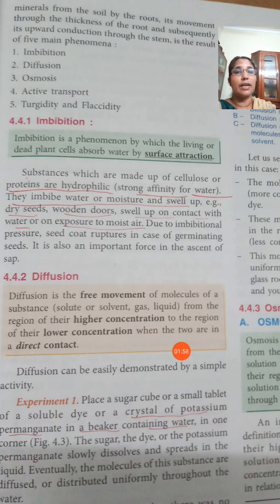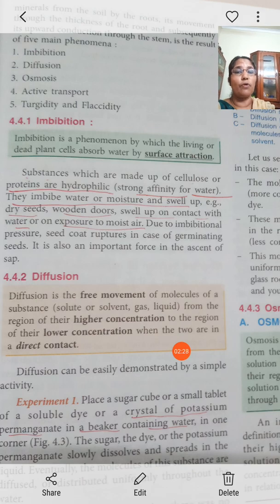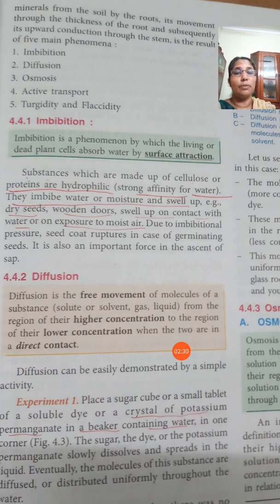Wooden doors. During the rainy season, you might have observed that it becomes difficult to close the wooden doors because they are imbibing water, absorbing moisture from the atmosphere. That is why we feel it difficult to close the wooden windows and doors during the rainy season, because the windows and doors are plant tissues. They have the tendency to absorb water or moisture from the atmosphere and swell up on contact with water or exposure to moisture. So that is by imbibition.